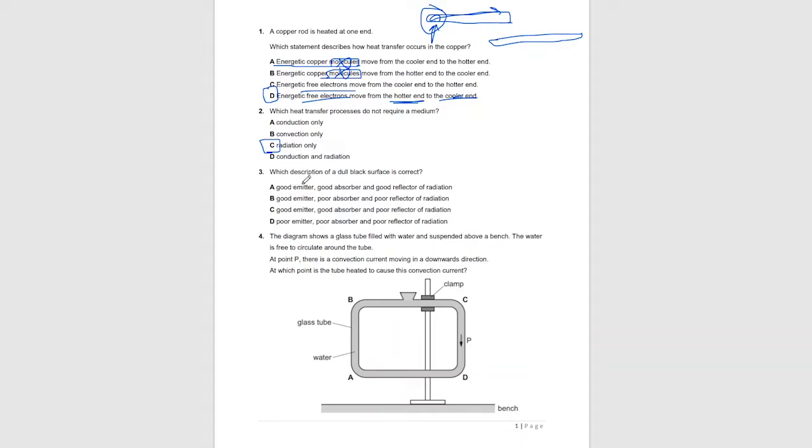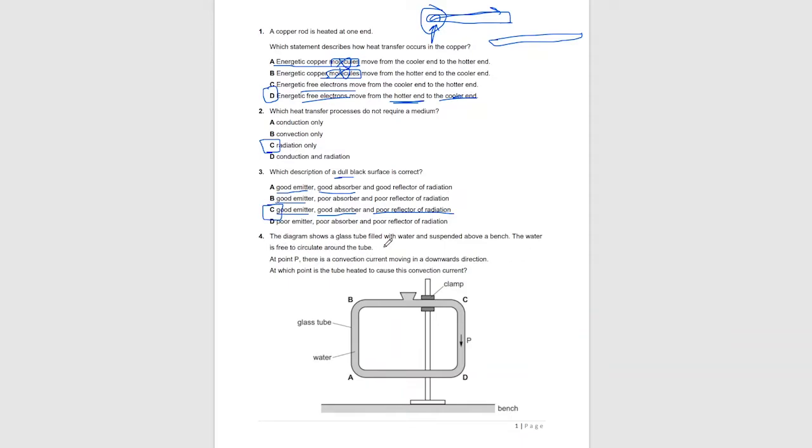Question 3. Which description of a dull black surface is correct? So black surfaces are good emitters and absorbers of heat. They're both good emitters and also good absorbers, but they are poor reflectors of radiation. White surfaces or shiny surfaces: a dull surface is a bad reflector of heat, but a shiny surface is a good reflector of heat. So it's a poor reflector of radiation. So it's C.